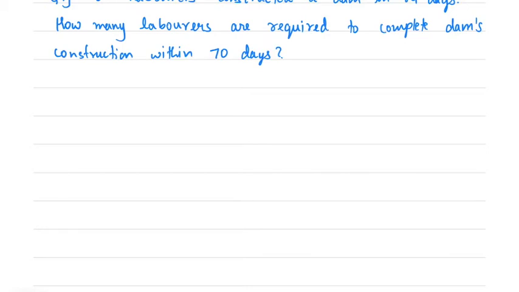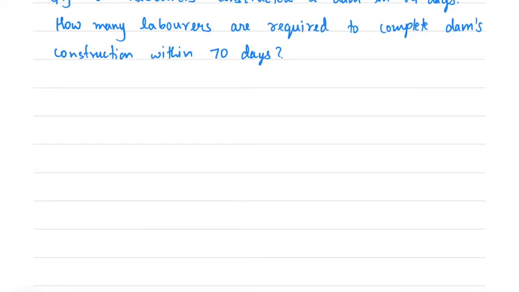50 laborers constructed a dam in 84 days. How many laborers are required to complete the dam's construction within 70 days? This is a question of inverse proportion, or indirect proportion, because when there are more people, it will take less time to finish a job, right?